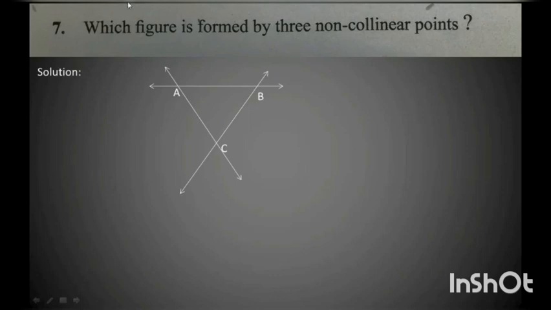Now I am going to join all the 3 non-collinear points with the help of a ruler. So I have joined AB, I have joined BC and I have joined AC. Which is the figure which has been obtained? It is a triangle. So by joining 3 non-collinear points, a triangle is formed.